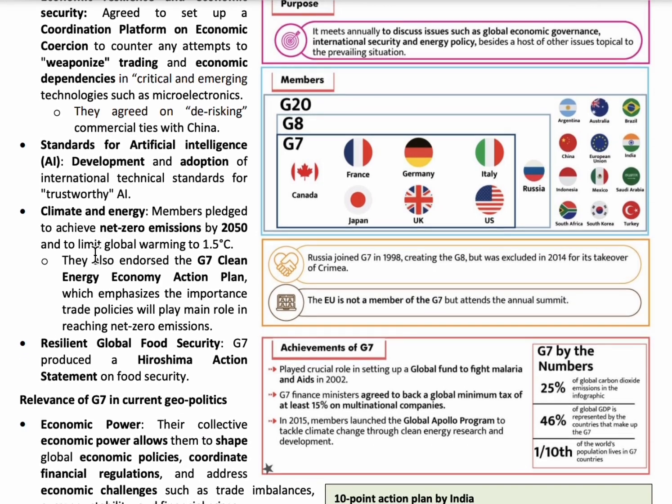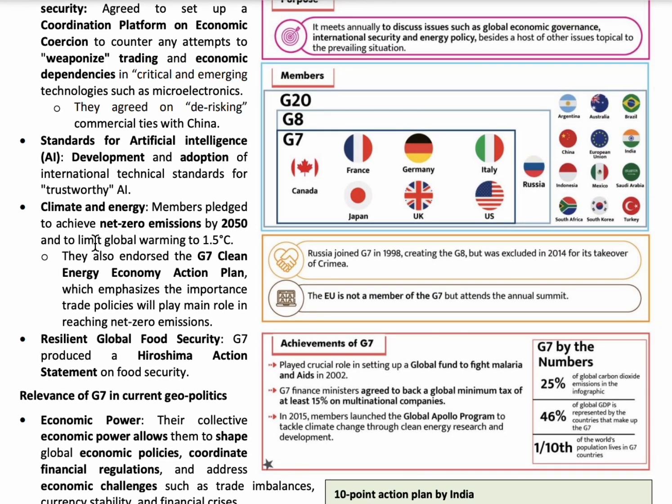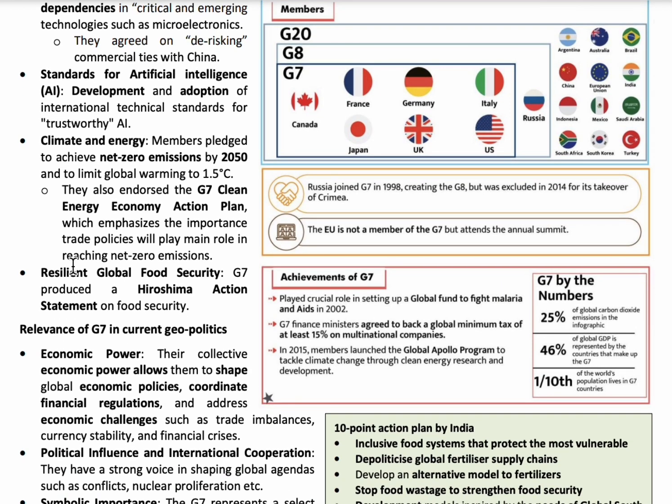The second one is to develop and adopt international technical standards for trustworthy artificial intelligence. So, to secure artificial intelligence, international technical standards should be developed and adopted by all the countries. Next, the members pledged to achieve net zero emissions by 2050 and to limit global warming to 1.5 degrees. And the G7 countries have agreed to the Hiroshima Action Statement on global food security.